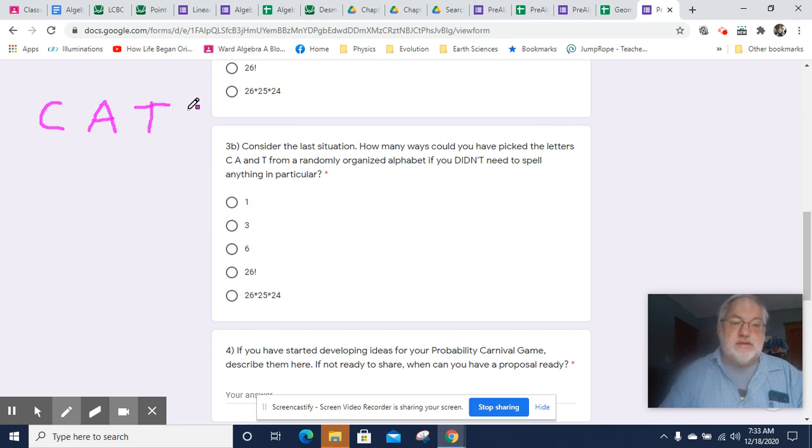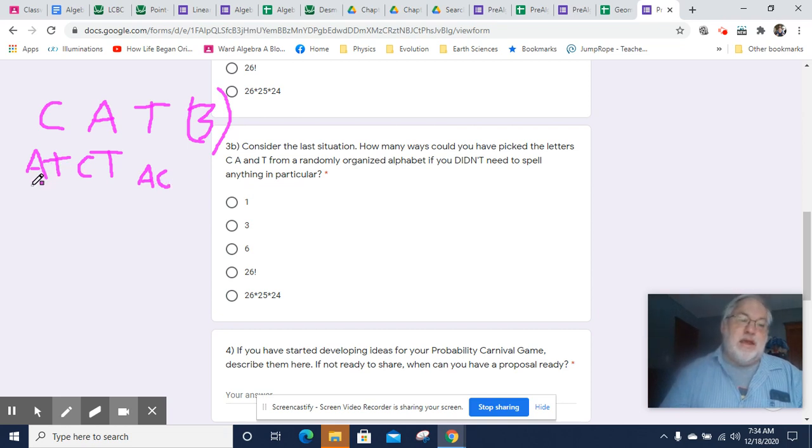There's 3 different ways I could have done the first pull. Once I've pulled a C, then I only have an A or a T that I could pull. Once I've pulled an A, I've only got a C or a T that I could have pulled. And once I pulled a T, there's only an A and a C. And these are only the desired outcomes, by the way, because there's, of course, all the other letters.